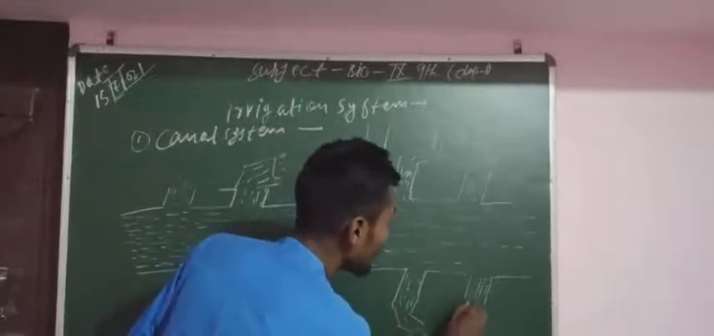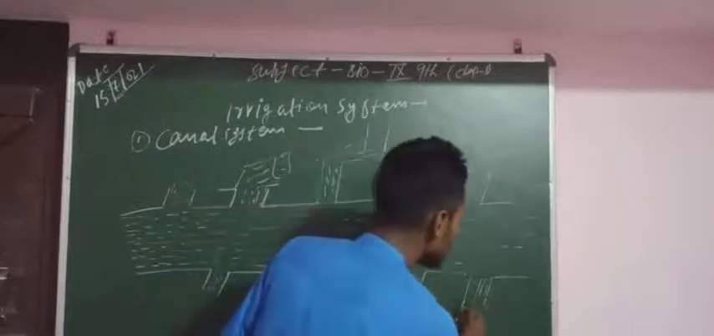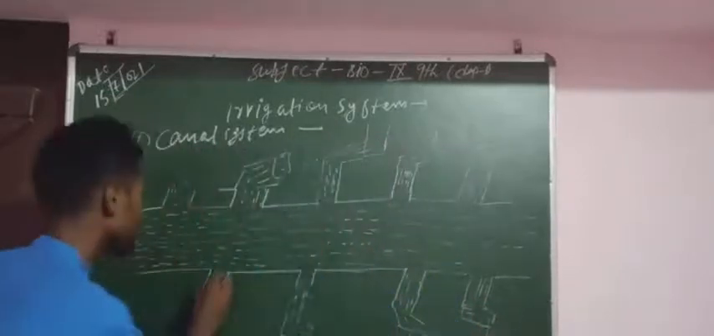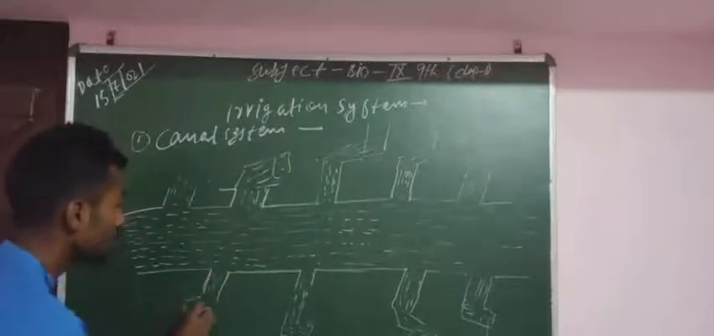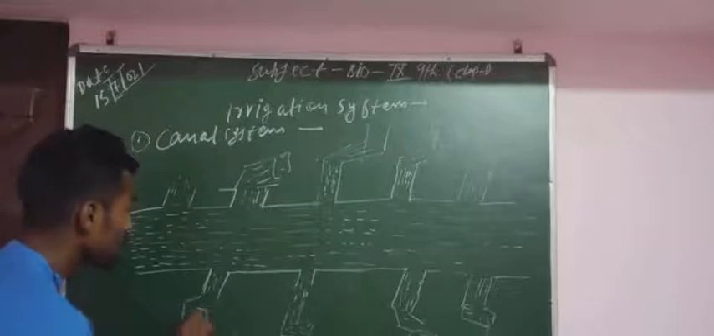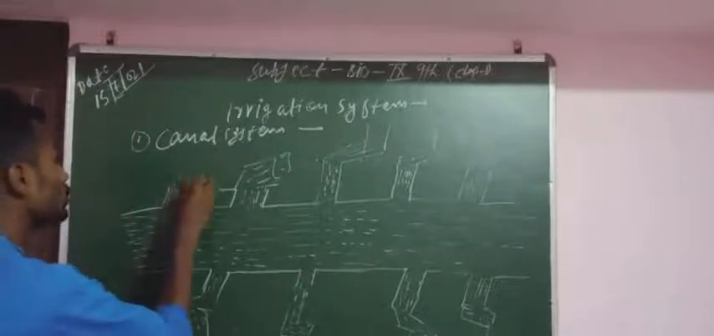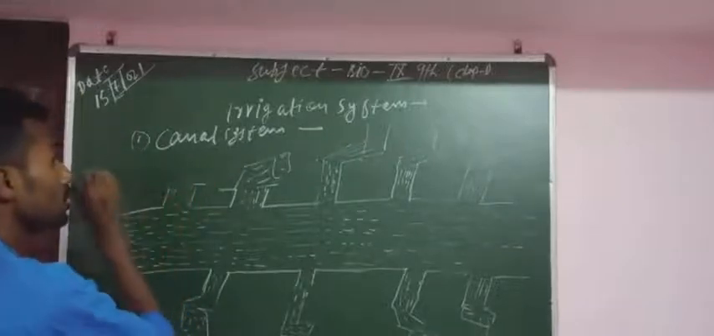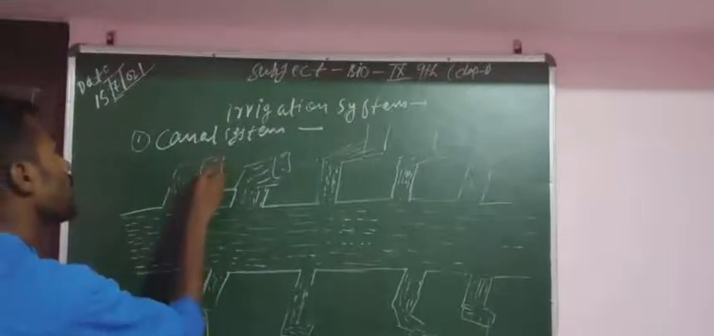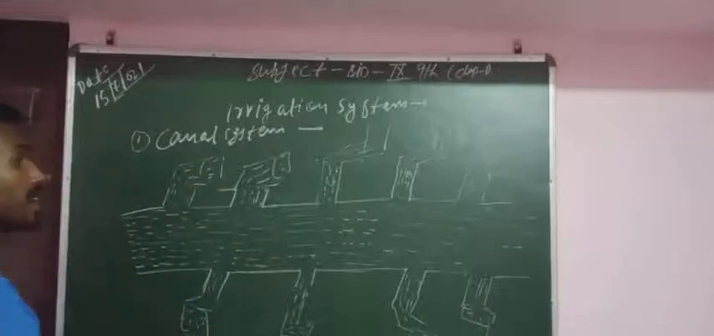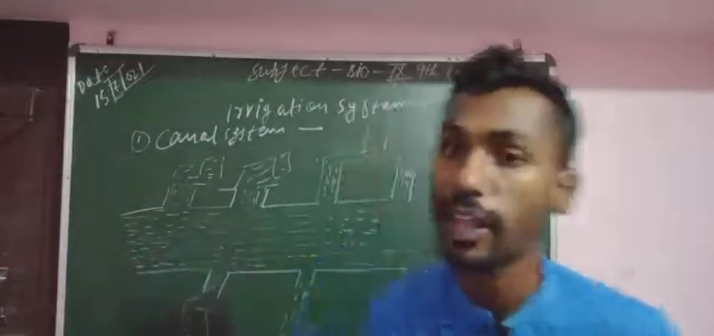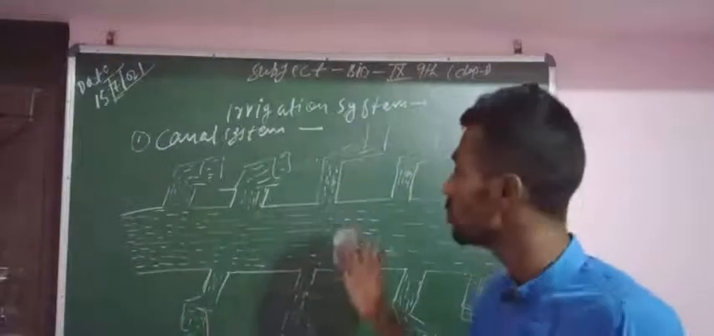So these are the basic functions of the canal system. Using this technique, the crops can be irrigated through the channels, through the branch channels. These are the basic working principles of the canal system.